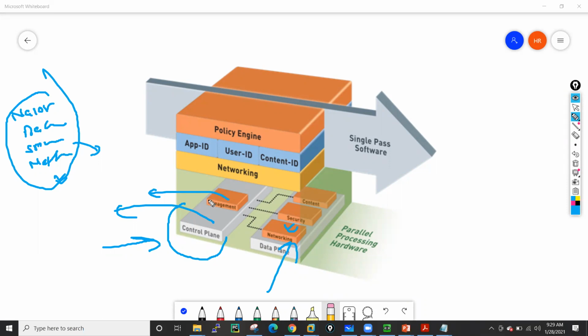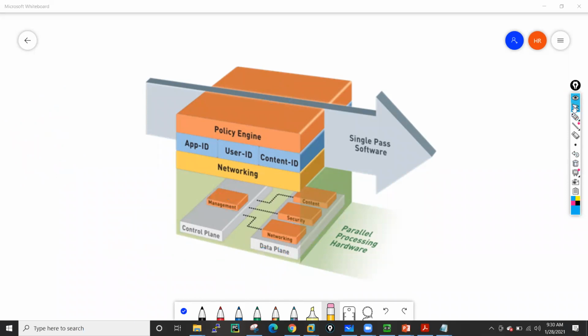Okay. And another benefit you will get: let's suppose there is an issue and your data plane is not functioning well. You don't need to restart your system entirely, you just restart your data plane. Let's suppose you have an issue in the configuration of this box, or maybe with the logging. In that case you can restart that plane, you don't need to restart the whole system. That is also one more benefit. Okay, so these are the few benefits.